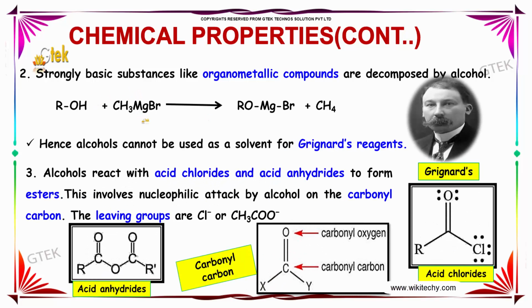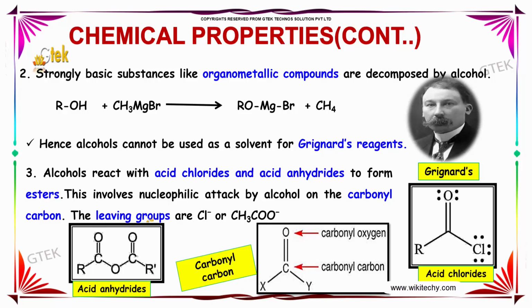Strongly basic substances like organometallic compounds are decomposed by alcohol. For example, ROH plus CH3MgBr gives out ROMgBr and methane. Hence, we can say that alcohols cannot be used as a solvent for Grignard reagent.